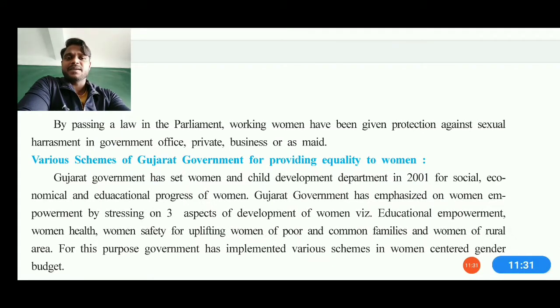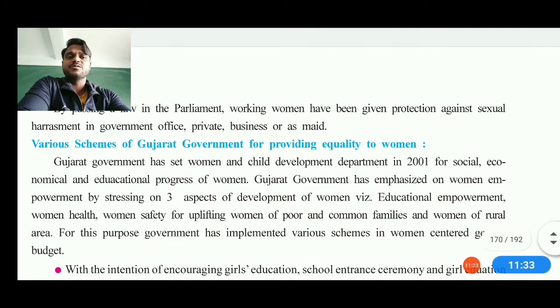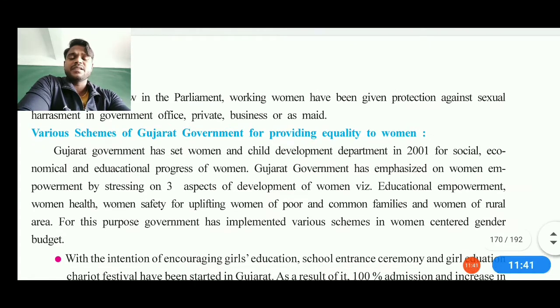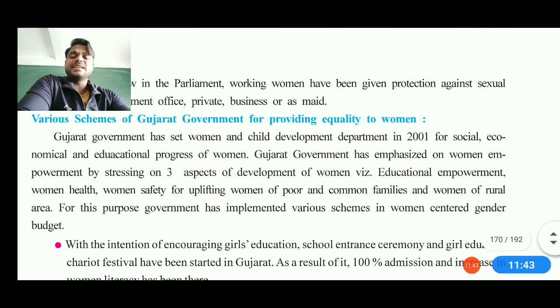So by passing this law, Parliament has also given working women protection against sexual harassment in governmental offices, private or business places, or as a maid also. Whenever they are working, if they are being physically or mentally harassed, obviously they must complain on this helpline number.